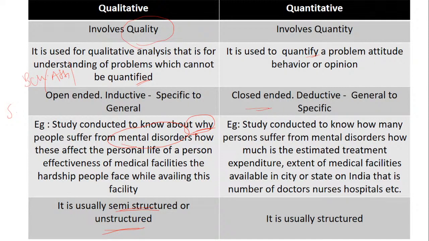Now if in any particular research I use a combination of both of them, where I want to understand the quality as well as the quantity, such type of research will be called mixed research. If I study both qualitative and quantitative aspects, analyze them, and then come to a conclusion with the statistics and the characteristics, I can call it a mixed research, where I have used both the qualitative as well as the quantitative method of research. Is it clear?